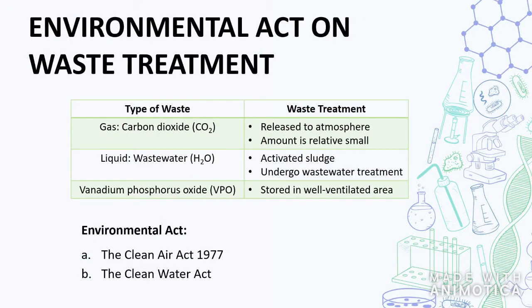In the production of maleic anhydride from n-butane process, there are three products that have been released by the plant, which are water as liquid waste, carbon dioxide as gaseous waste, and also the catalyst, vanadium phosphorus oxide. Carbon dioxide gas will undergo exhaust ventilation to stop contaminants from spreading and will be released to the atmosphere since the amount is relatively small. Next, the wastewater treatment process. The method used is activated sludge, a process that deals with industrial wastewater. The huge amount of wastewater will go to wastewater treatment to meet stream water quality standards. The catalyst, vanadium phosphorus oxide, needs to be in a well-ventilated area because of its hazards, which may be dangerous in a closed area. The environmental acts involved in the waste treatments are the Clean Air Act 1977 and the Clean Water Act, both initiatives in reducing pollution and improving air and water quality.